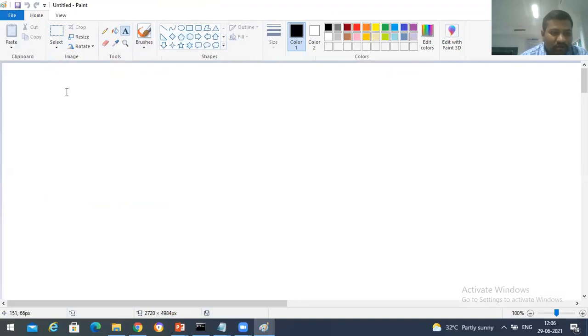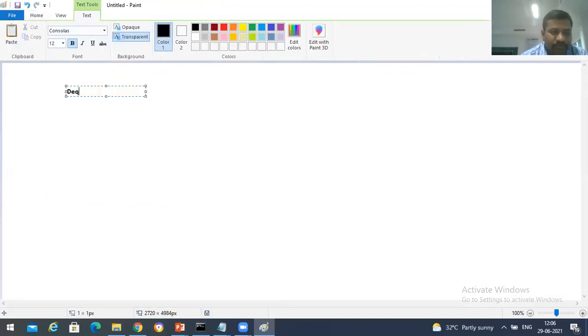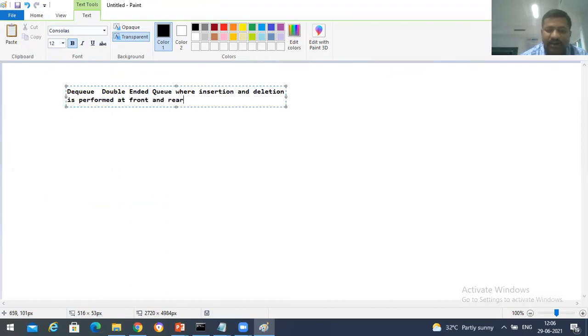So what do you mean by deque? Deque is nothing but a double-ended queue, where insertion and deletion are performed at the front and rear ends.